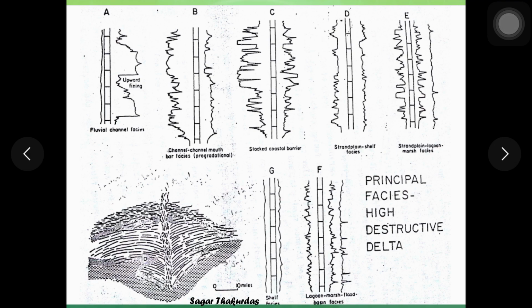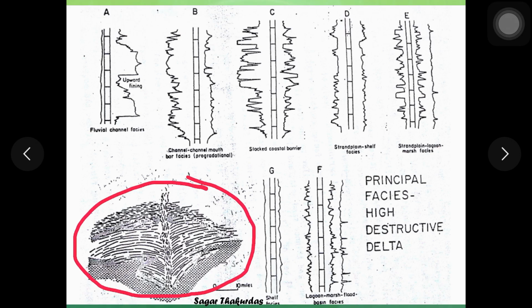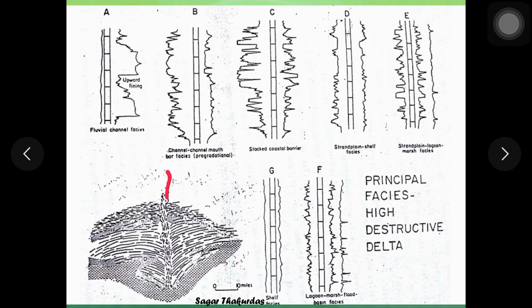Now here in this diagram you can see these phases, four different types of phases. This is the meandering channel, barrier bars are here, then lagoon and marsh is somewhere here, and this is the mouth bar, and these are electric log patterns of these different phases.